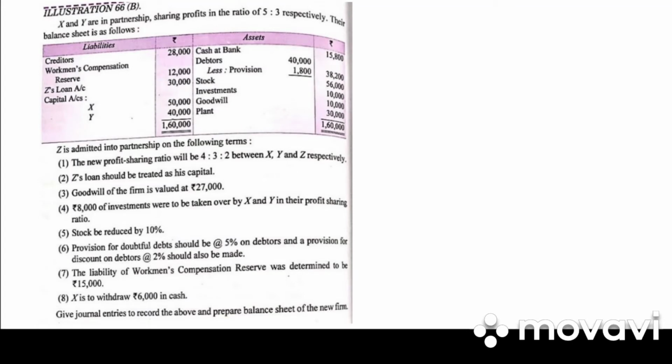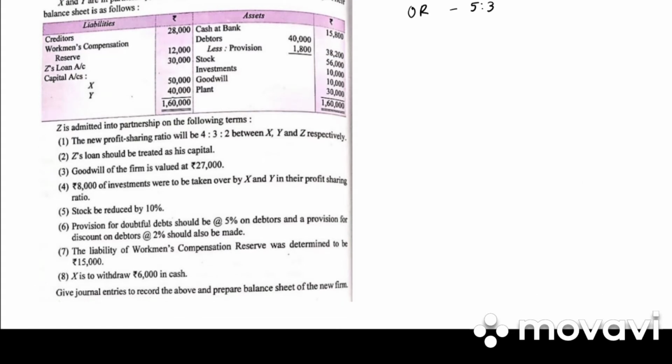X and Y are partners sharing profit and loss in the ratio 5:3. So they have given old ratio 5:3. Their balance sheet is as follows. Z is admitted into the partnership in following terms. They have given us the new ratio. The new ratio between the partners is 4:3:2. Z's loan will be treated as his capital. So in the old balance sheet, they have given us Z's loan. This is nothing but Z's capital.